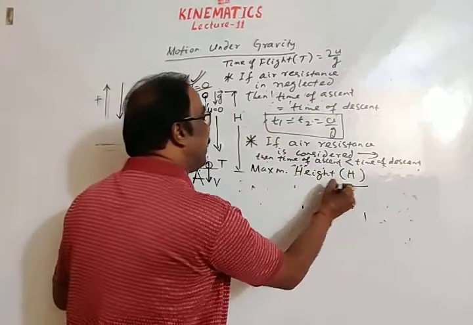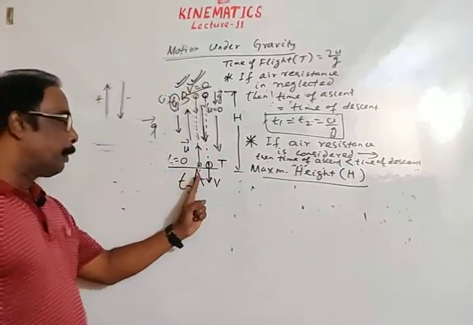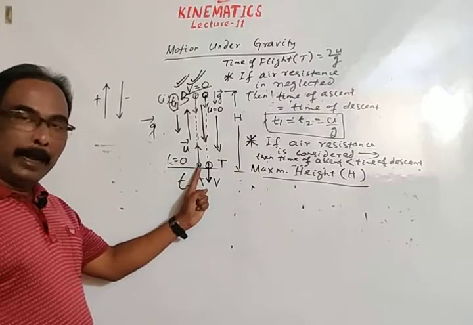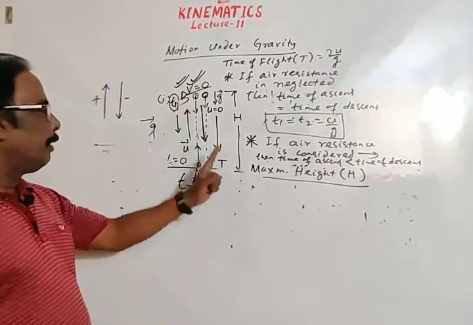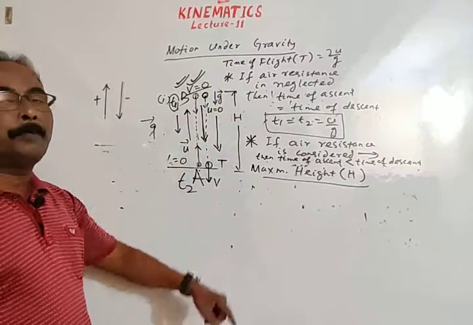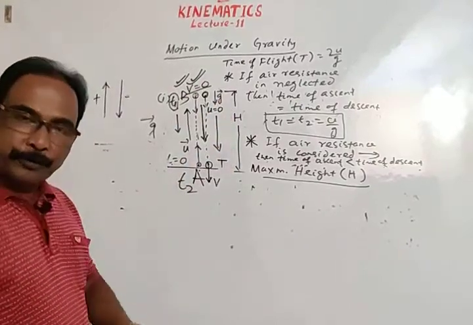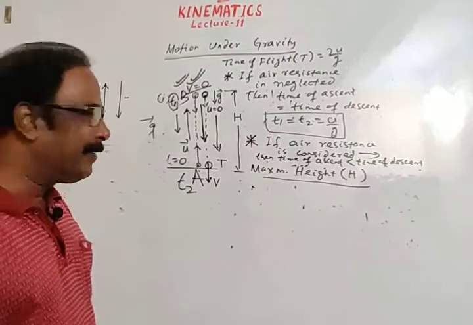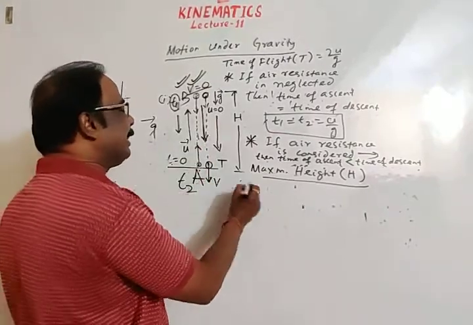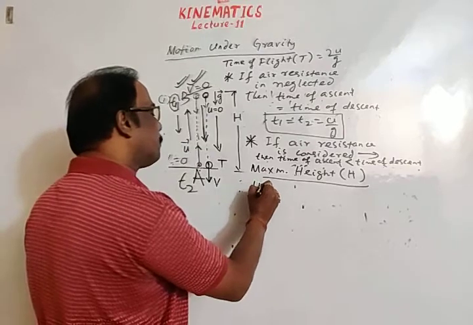Expression for maximum height. See students, a body is thrown from point A, from the ground, and reaches position B. So the total height attained by the body is h. Then we have to find the maximum height attained by the body.